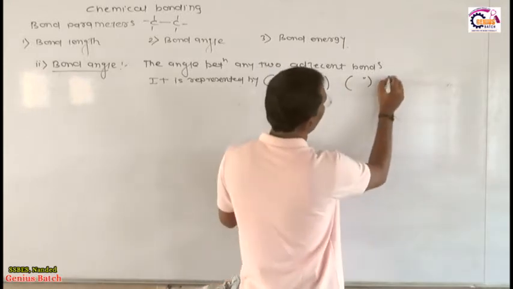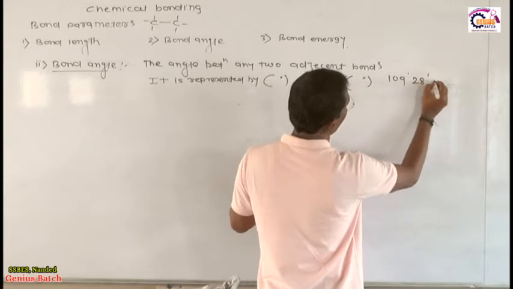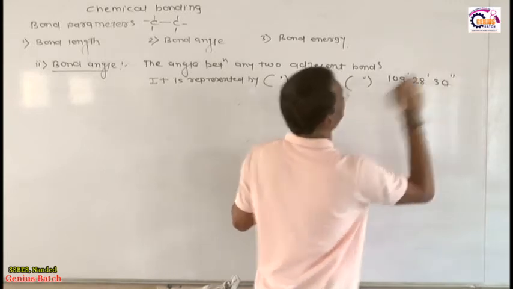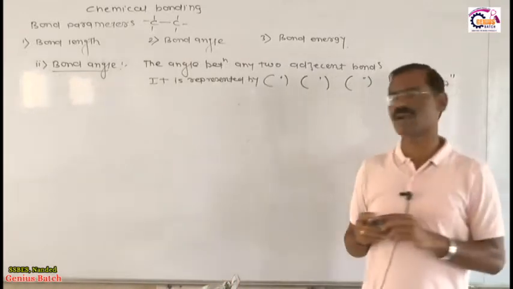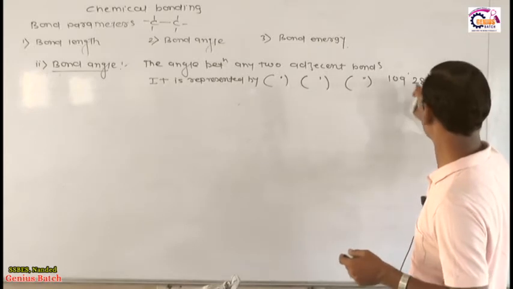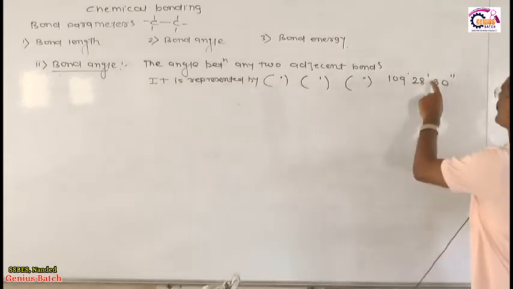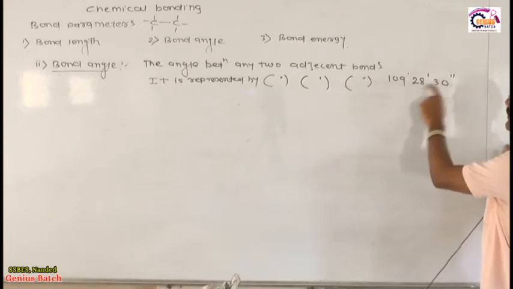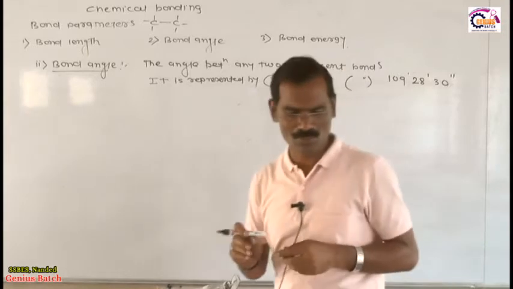For example, 109 degree 28 minute 30 second. This is the representation of bond angle.